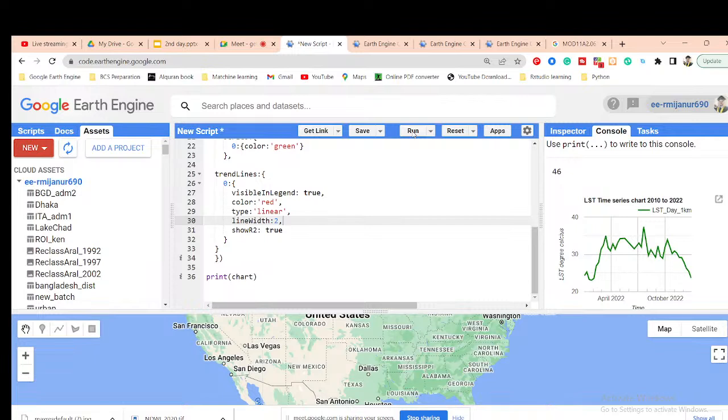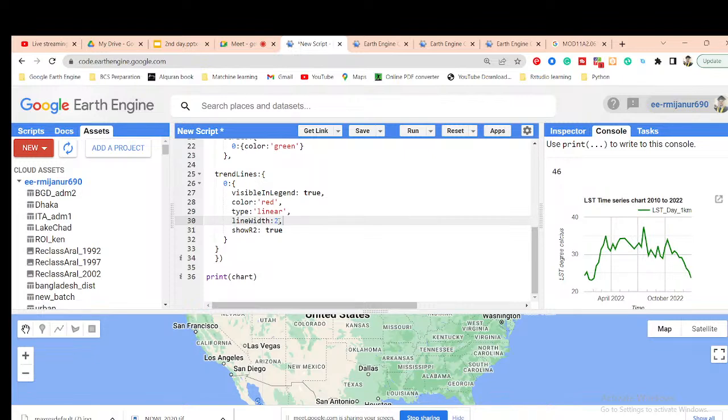Why? I check the spelling. Suppose visible in legend. It will be true. Okay, then color is red. Type is linear.